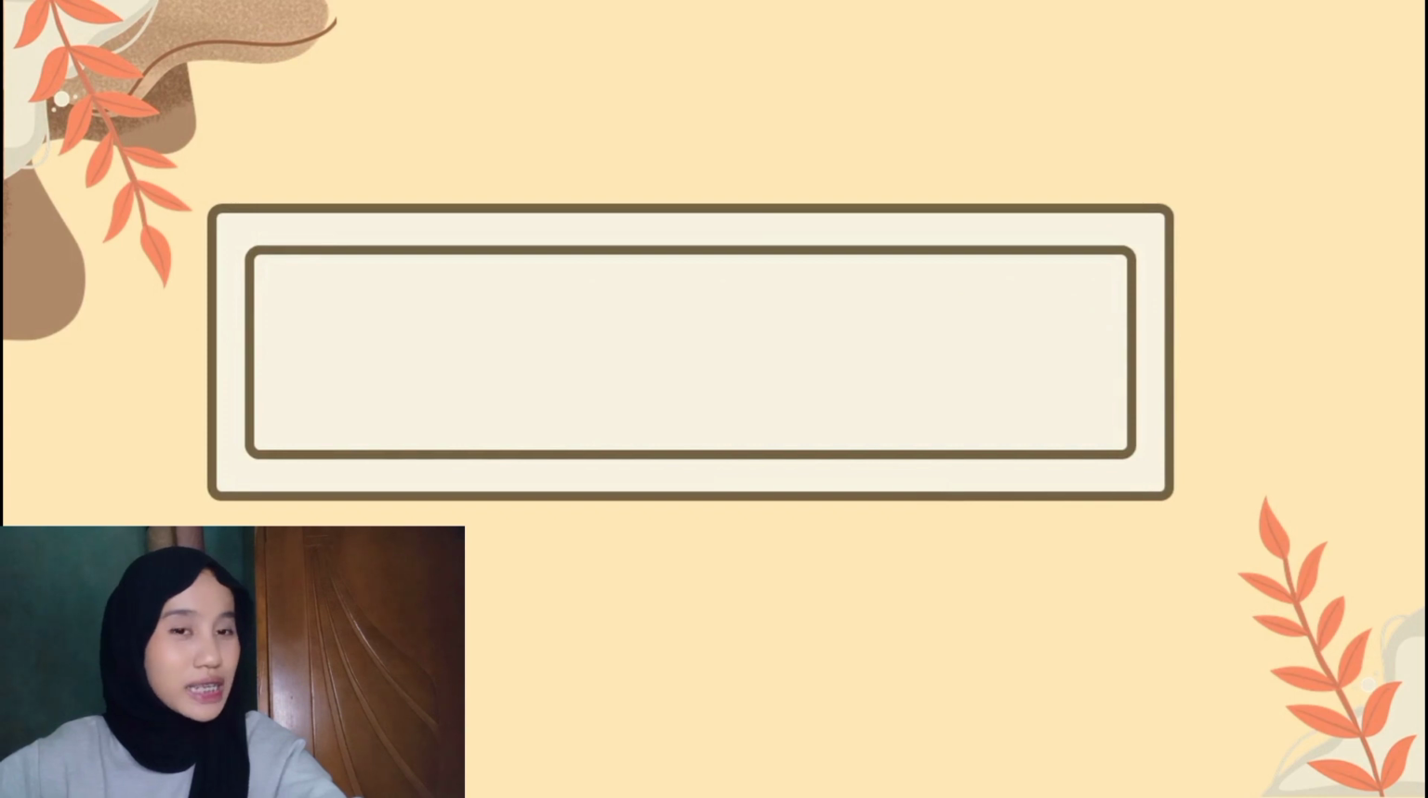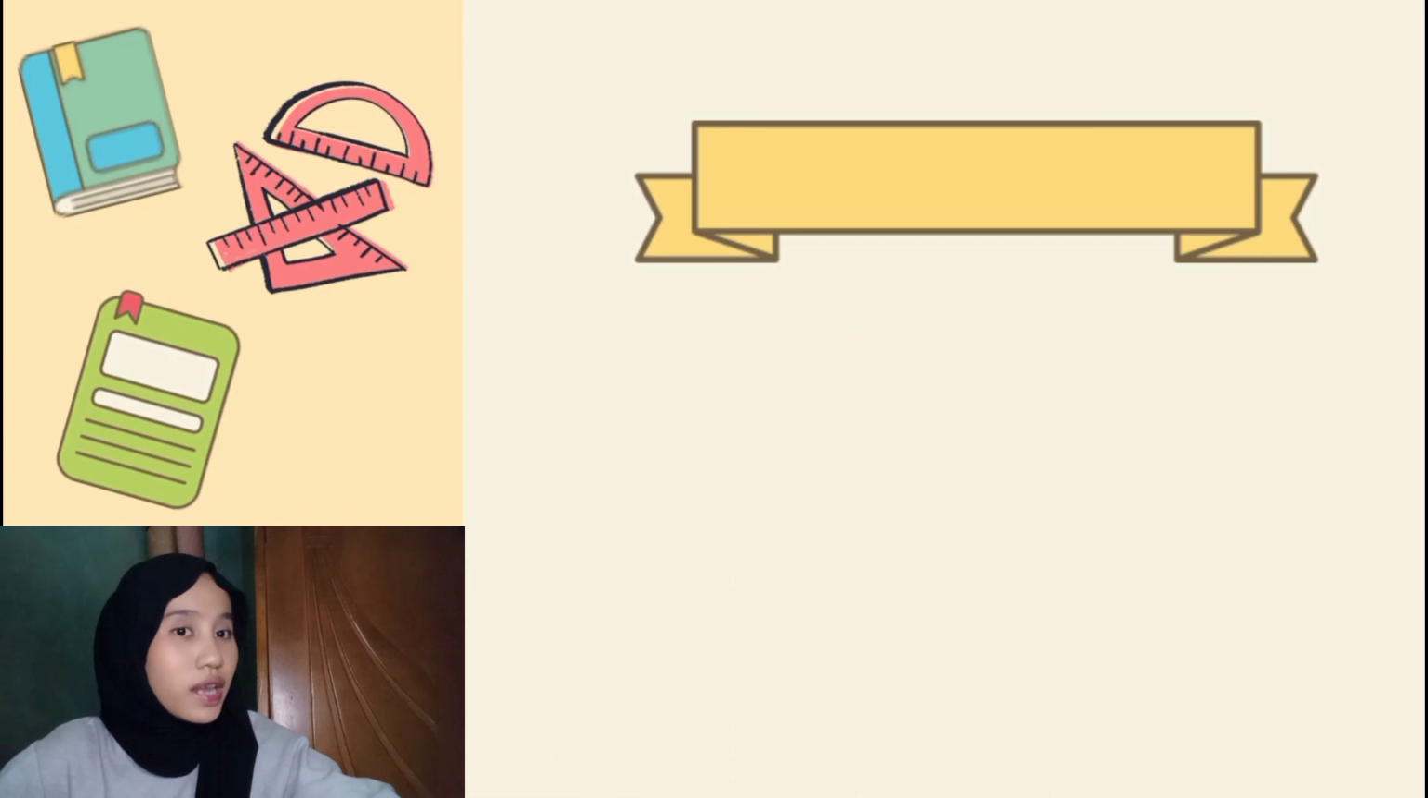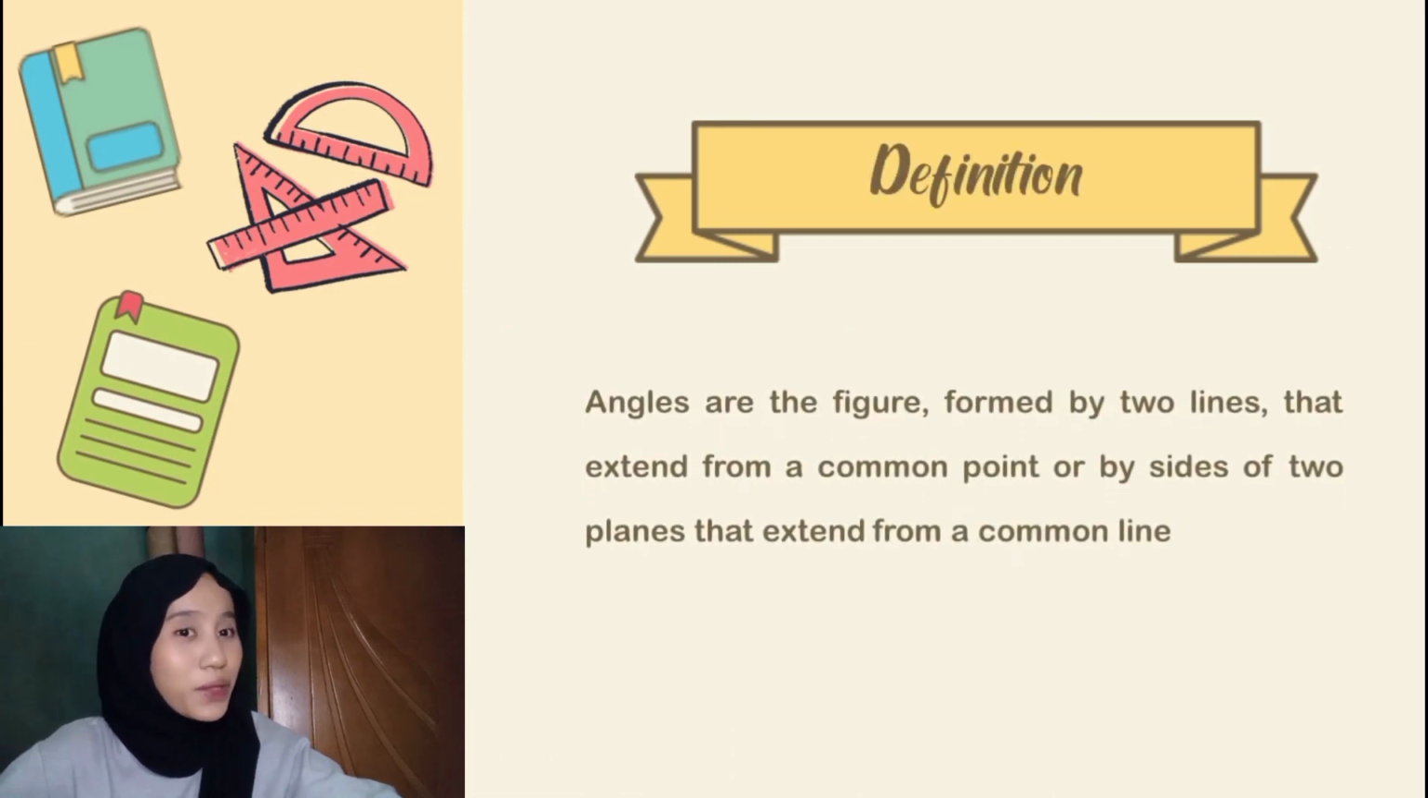Before we answer this example, let's start by remembering what an angle is. The definition of angle is, angles are figures formed by two lines that extend from a common point, or by the sides of two planes that extend from a common line.